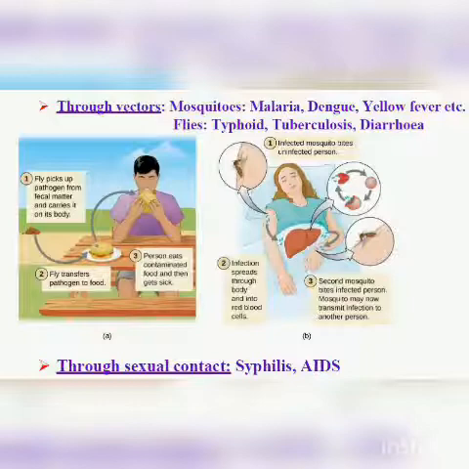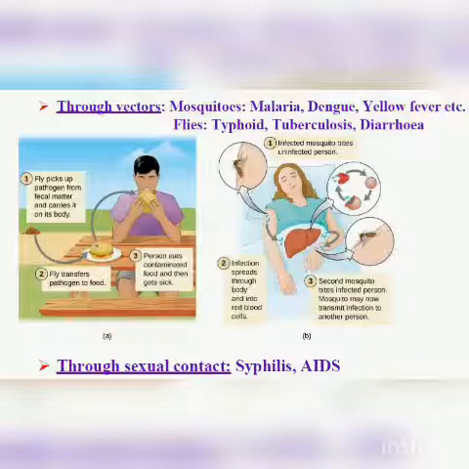For example, mosquitoes cause malaria, dengue and yellow fever. Flies cause typhoid, tuberculosis and diarrhea. Like the mosquito, the female Anopheles causes malaria. What happens here is that the female Anopheles carries the microorganism from the blood of the infected person, and when it goes and bites a healthy person, that microorganism enters the body of the healthy person.